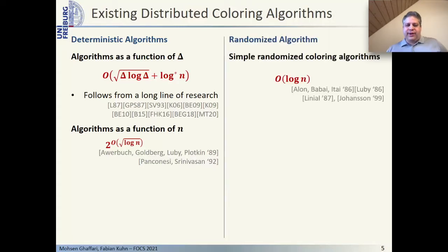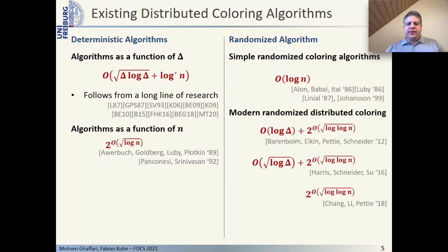While getting a fast deterministic distributed coloring algorithm has been a challenging problem, there are basic and fast randomized distributed Δ+1 coloring algorithms. There are different simple ways to compute such a coloring in only O(log n) rounds. In recent years, there has also been work on faster and more involved randomized coloring algorithms.